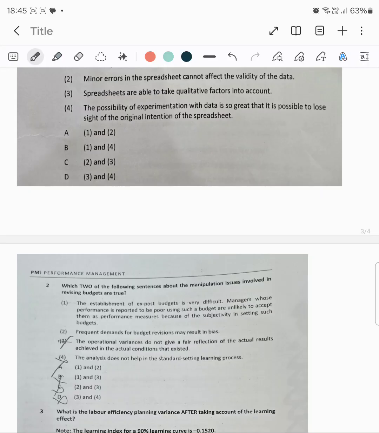See, the establishment of exposed budget is very difficult. First of all, what is exposed budget? Going back to the budget which was set earlier, and studying and analyzing the results. So this would be very inconvenient.